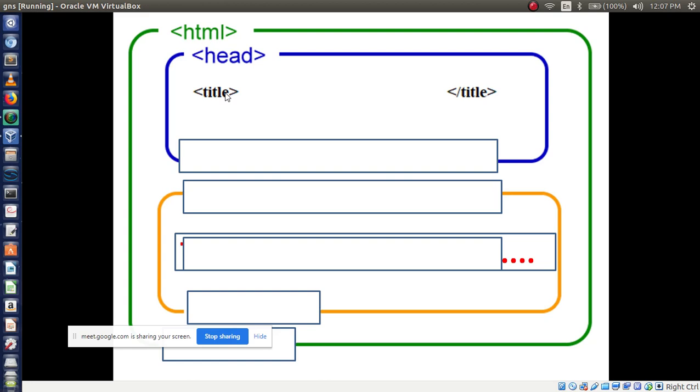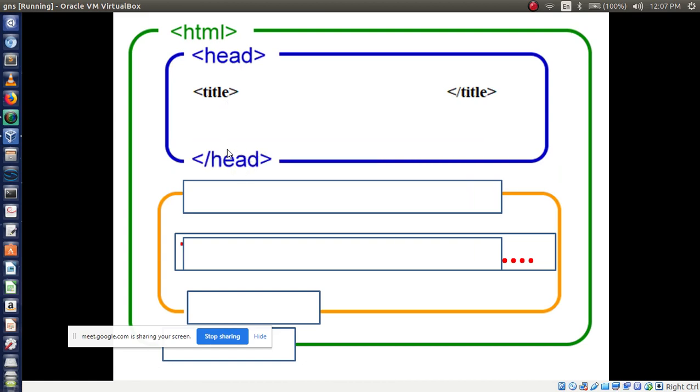Followed by what? Title tag. And here we have to write our web page title. Then we have to close this title tag with the help of what? /title. Then we have to close the head tag immediately. Next we will start an important tag, that is the body of the HTML, the body tag.